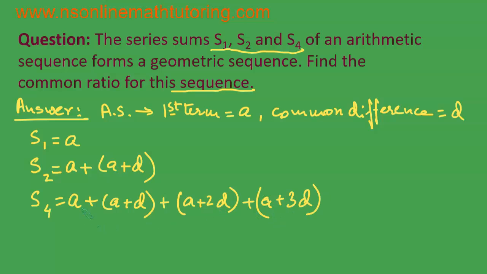So, this is equal to 4A plus 6D. Now, I have found the expressions. S2 is equal to 2A plus D.